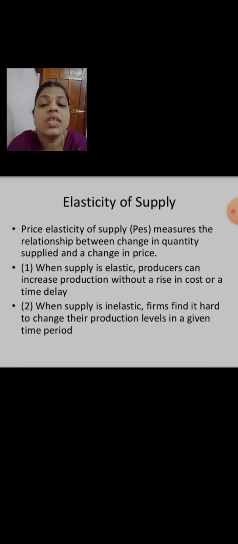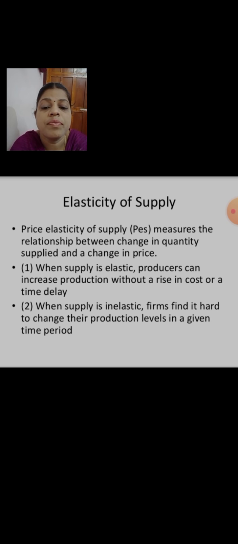So far, we have discussed demand, the two market forces. Which are the two market forces? The demand and the supply. So today we'll discuss the supply and its elasticity.